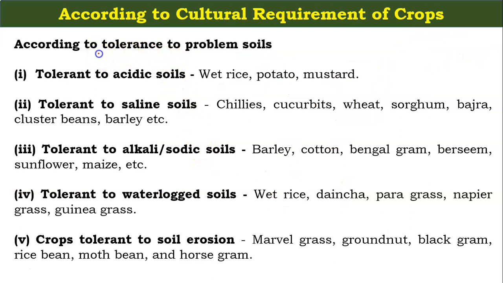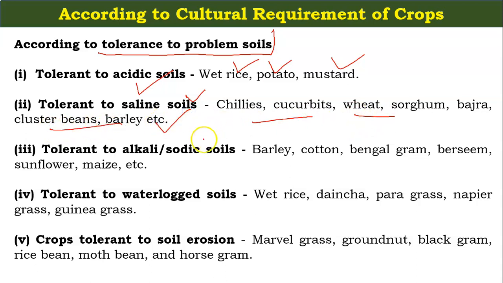Now, according to the tolerance to the problem of the soil: tolerant to the acidic soils, the wet rice, potato and mustard come under this category. Tolerant to the saline soils: chilies, cucurbits, wheat, sorghum, bajra, cluster beans. Tolerant to the alkali sodic soils: barley, cotton, Bengal gram, berseem, sunflower.